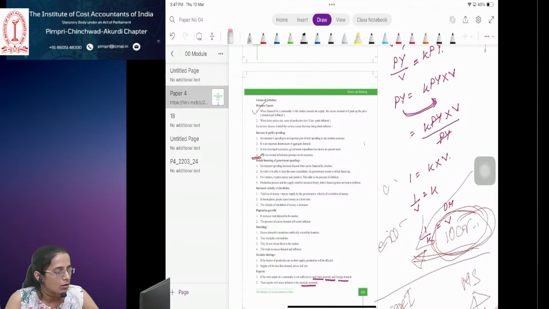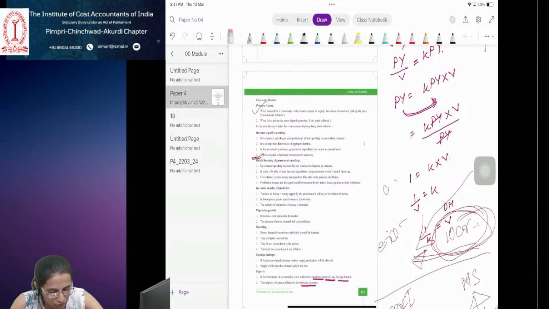If I can purchase fewer goods and services with that 1,000 rupee note, my value is less. Within India, if I am able to purchase more goods and services with that 1,000 rupees, my value is more. So that is the internal value, the domestic value.